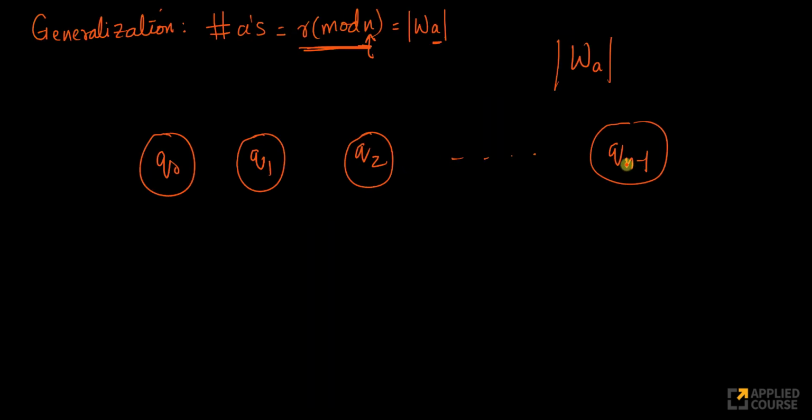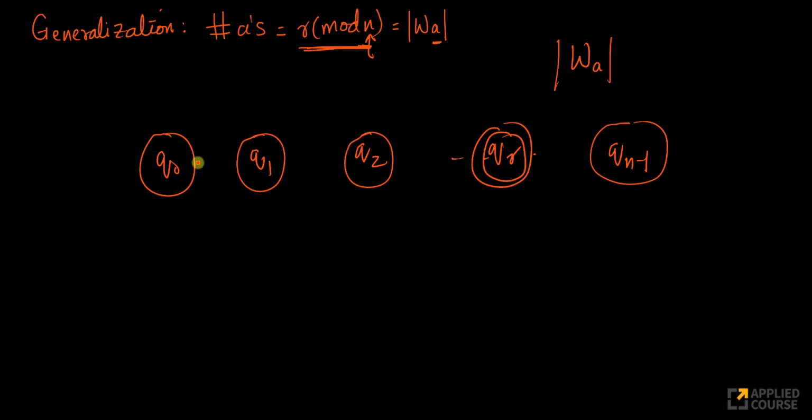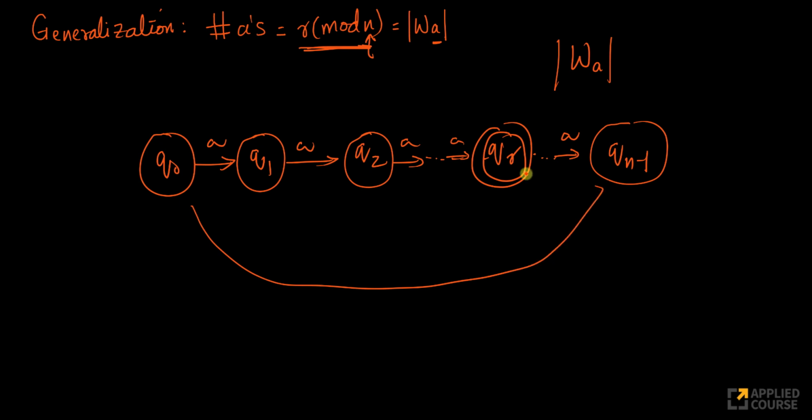You have n states, and you have QR somewhere here. This becomes your final state. Look at this. You had 2, so Q2 became a final state. Very simple example. And you will have all these transitions on A's here, all transitions on A's like this. The last one will connect to the first one cyclically. This is like a circular linked list if you want to think about it. Again, that's how I think about it.